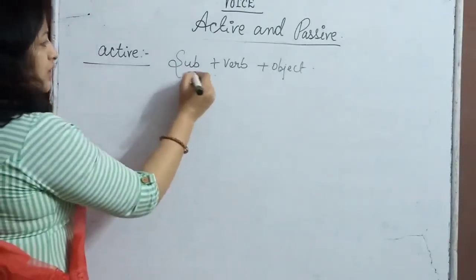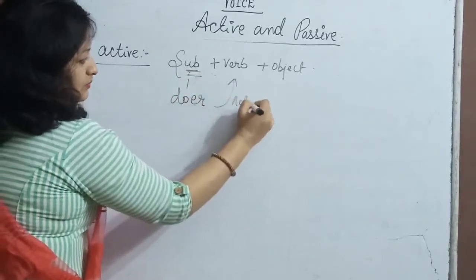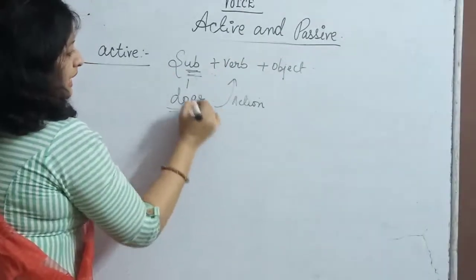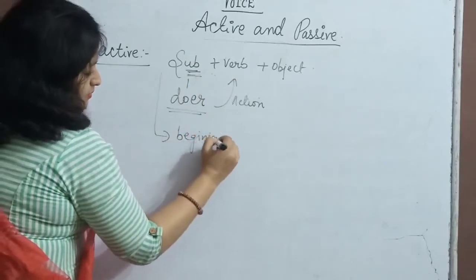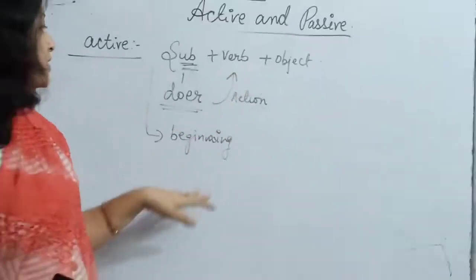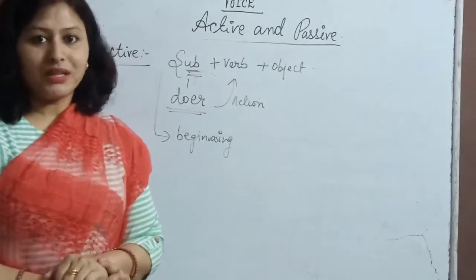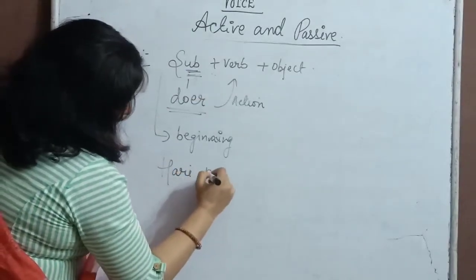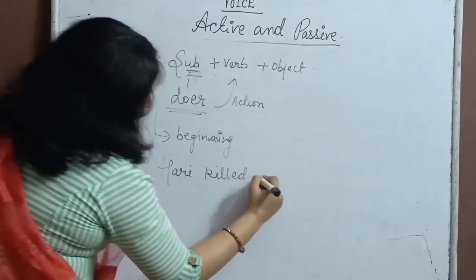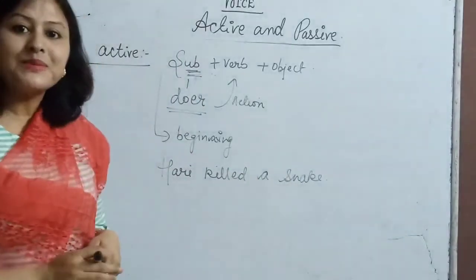Means this subject is the doer of this action, and it comes at the very beginning of the sentence. Then the sentence is said to be in active voice. Is it clear? Let me show you an example. Hari killed a snake.